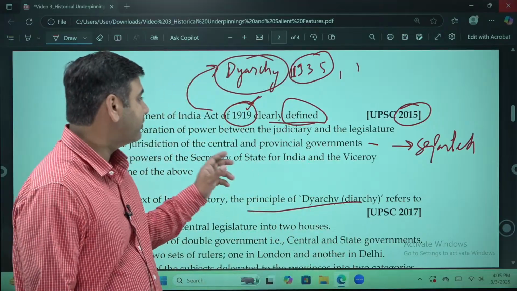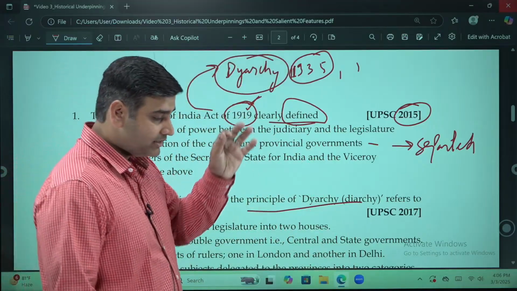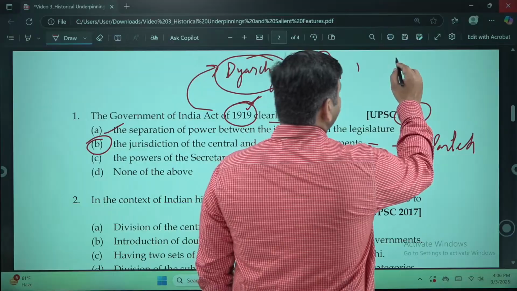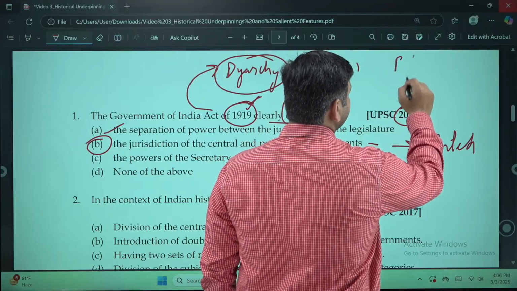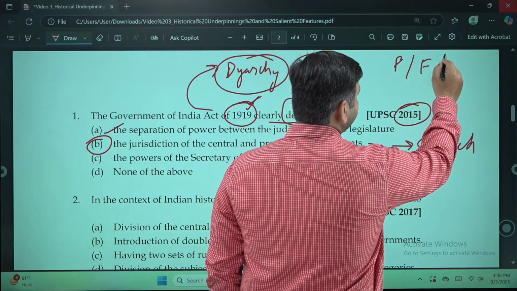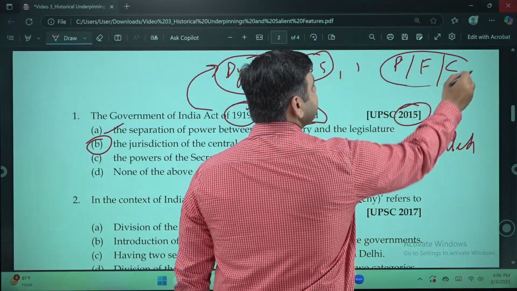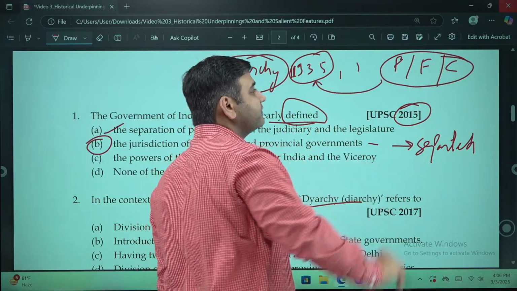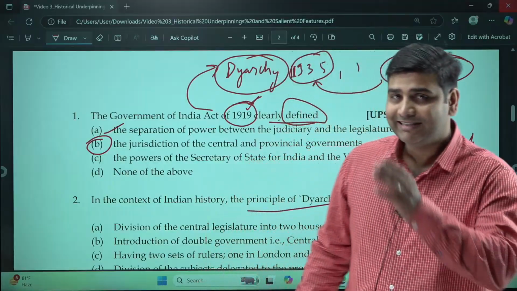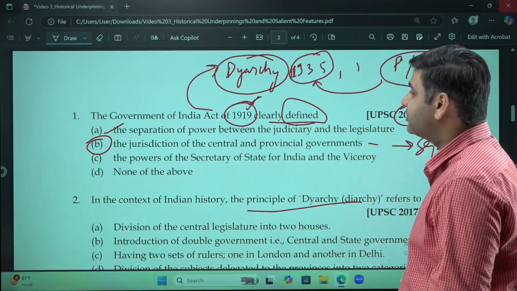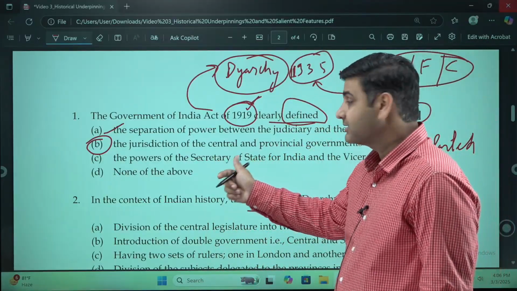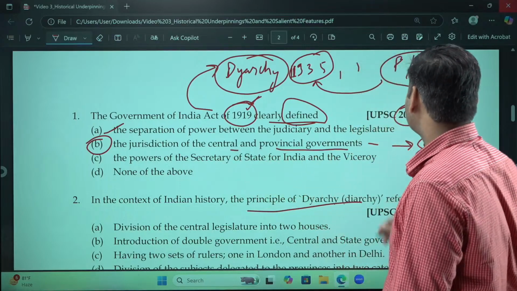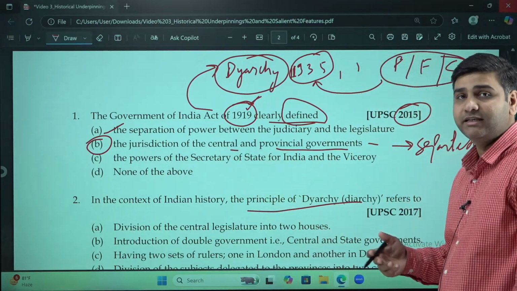This is very important for you to understand. Those lists, where there's the federal list, provincial list, and the concurrent list, these lists were made in the Act of 1935, but the delineation and the separation of the jurisdictions of central and provincial governments happened in the 1919 Act.